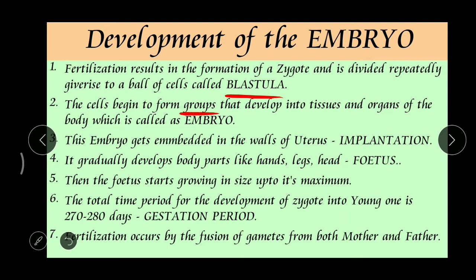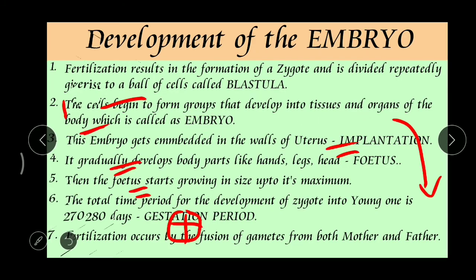They form into different types of groups, and these groups form tissues. Each group will develop into one particular tissue, and later each tissue into an organ. In this way, a special structure is formed, and that structure is called an embryo. That is called an embryo. Right? Now, the zygote develops into an embryo.